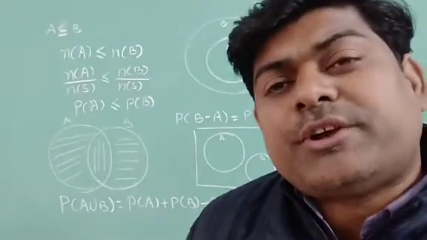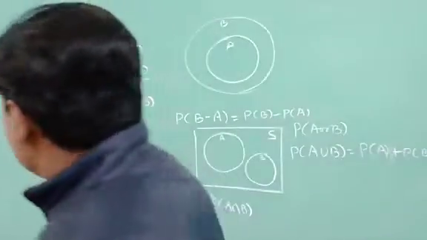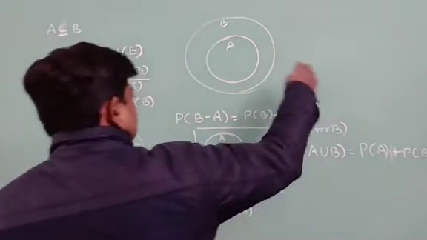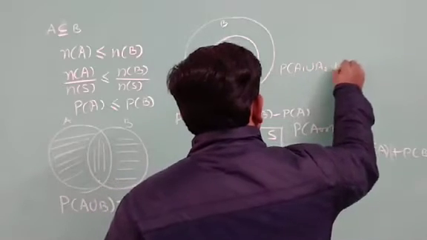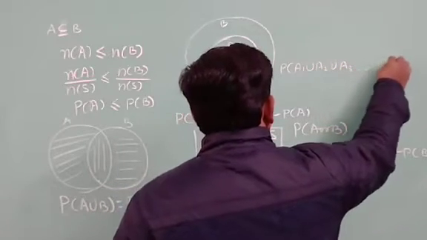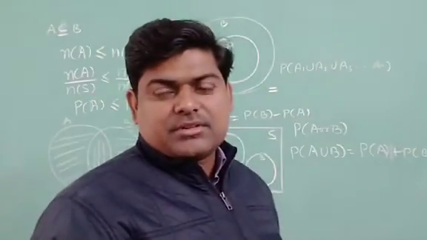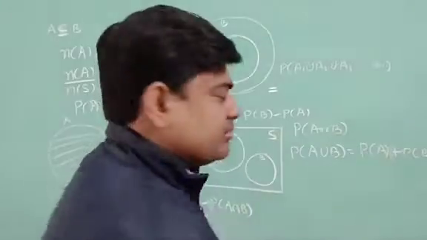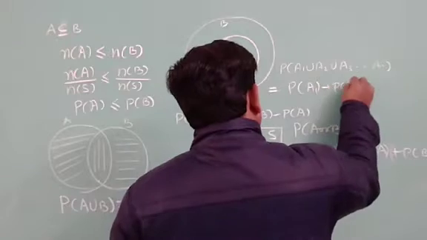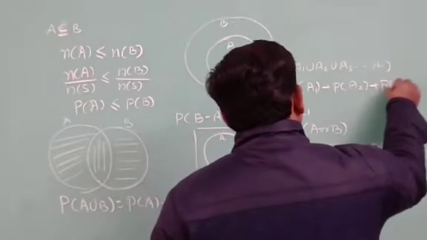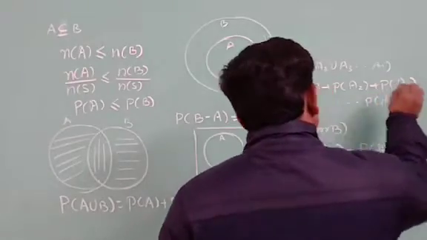If I am having more than two events like A1, A2, A3, A4, A5, A6, then probability of A1 union A2 union A3 and so on can be written as, the condition is that they should be mutually exclusive, probability of A1 plus probability of A2 plus probability of A3 and so on, probability of An.